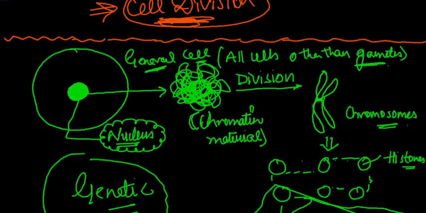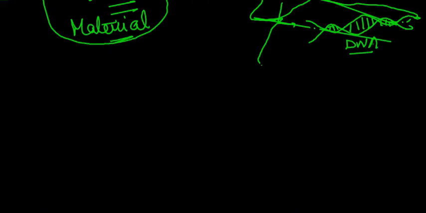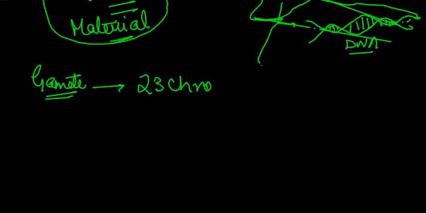Basically, the general cell has 23 pairs of chromosomes. Every general cell has 23 pairs of chromosomes, other than the sex cells or the gametes. But a gamete, that is a sex cell, has only 23 chromosomes.